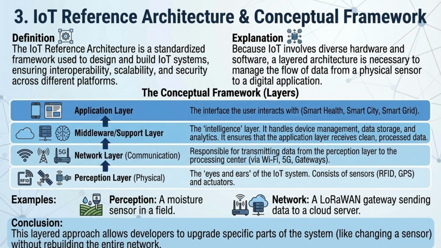The IoT reference architecture is a layered framework for design. It includes the physical perception layer, the communication network layer, the middleware/support layer for intelligence, and the user-facing application layer.